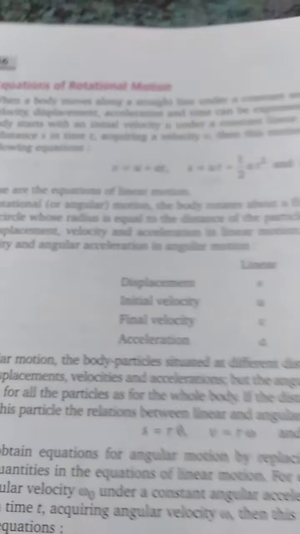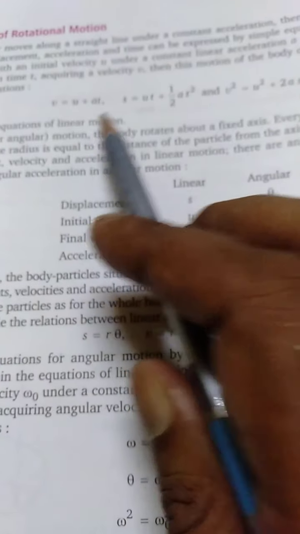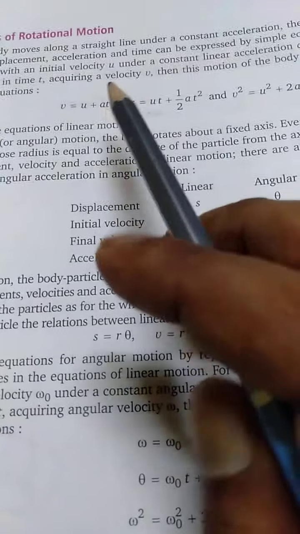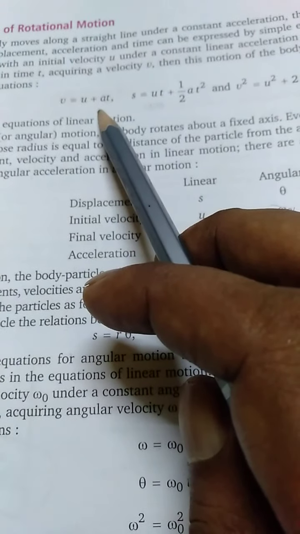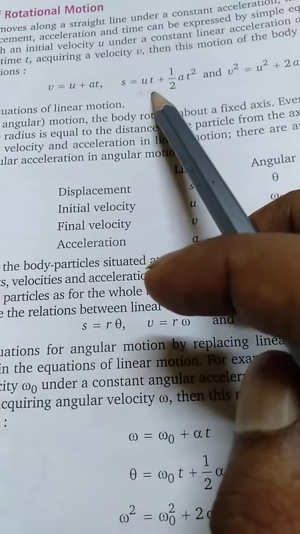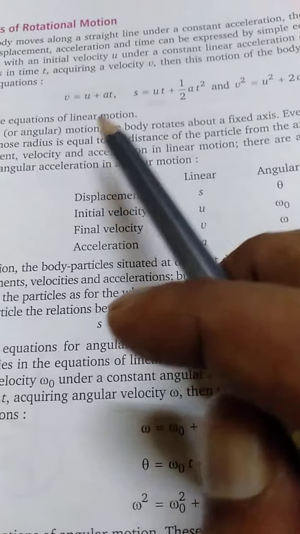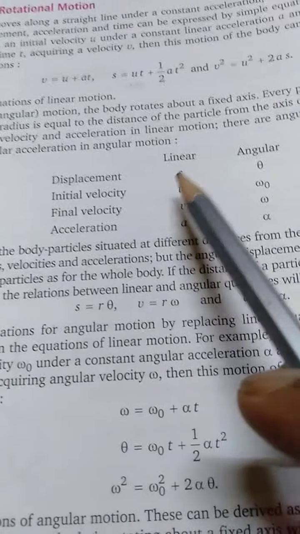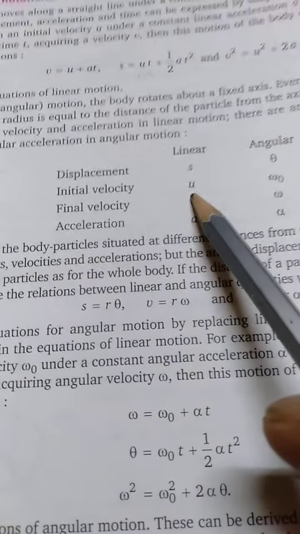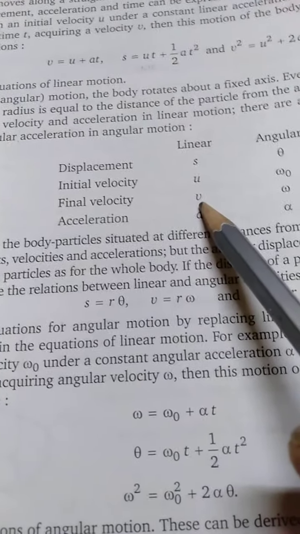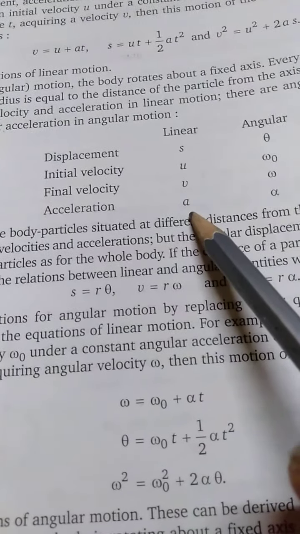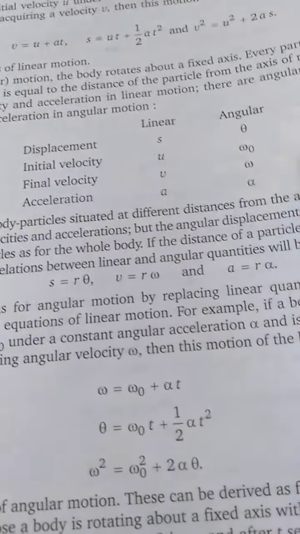Now let's come to the equations of rotational motion. These equations we know, we are studying since class 9: v equals u plus at, s equals ut plus half at square, v square equals u square plus 2as. Here u is the initial velocity, v is the final velocity, a is the acceleration, s is the displacement.